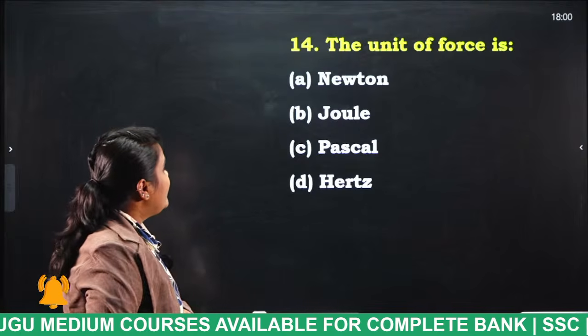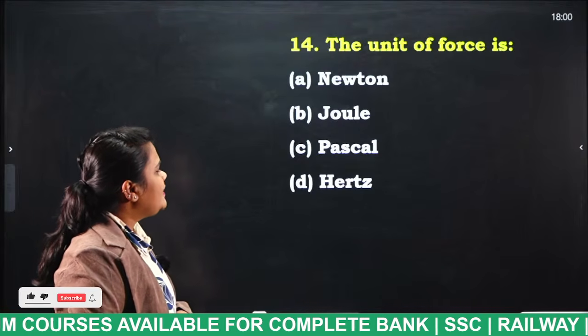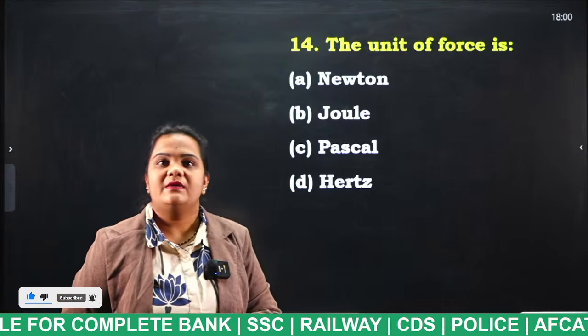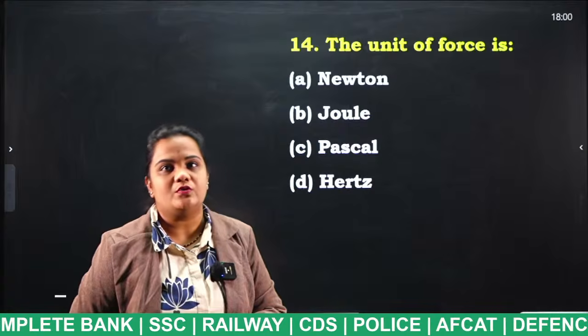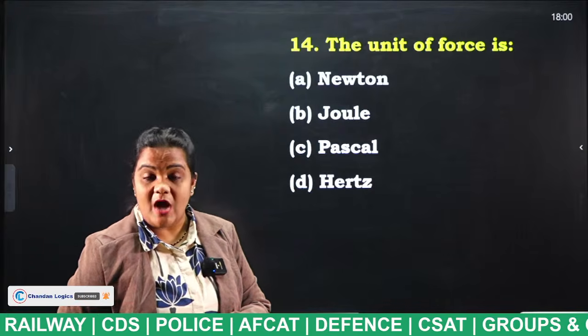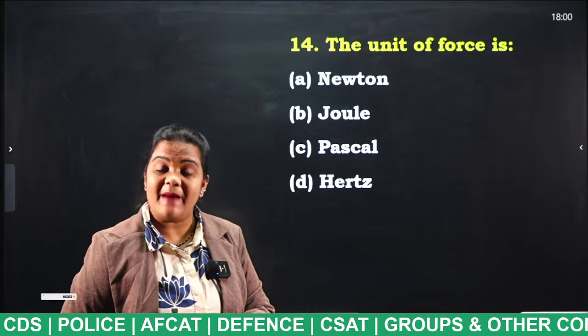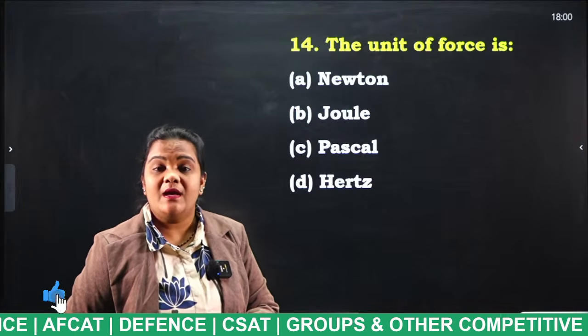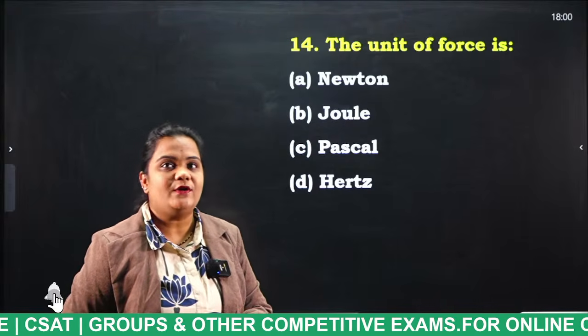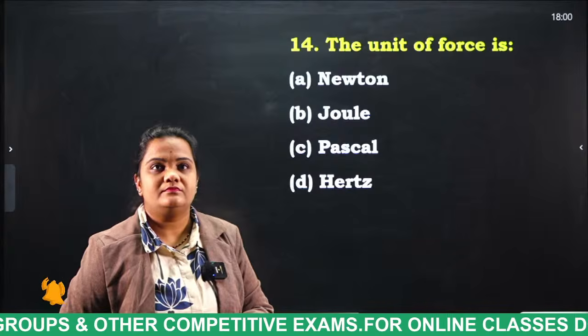Next question: the unit of force is Newton, Joule, Pascal, Hertz. Yes, the brain is related to the central nervous system. Very good. Alveoli is the part of the lung where the gas exchange takes place. Very good. And try to tell the answer for this question.